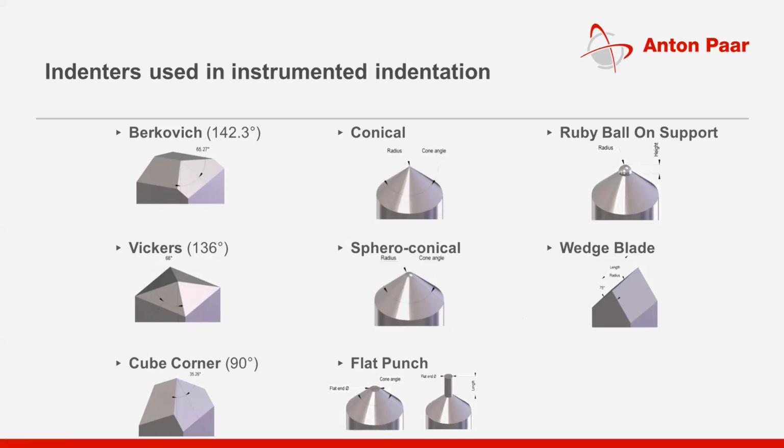And the sharpest probe will be a cube corner tip, which will have a radius of around 30 nanometer. We will not discuss each of these geometries in detail, but these are the indenters we use for the particular experiments.